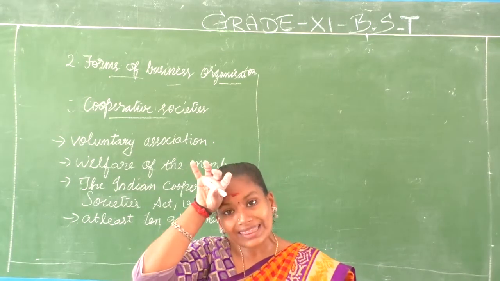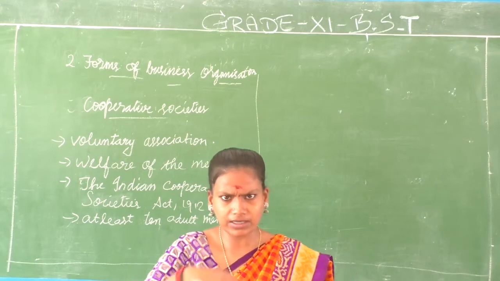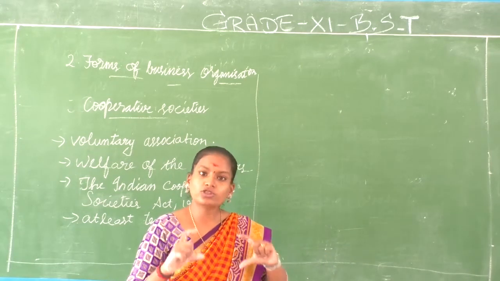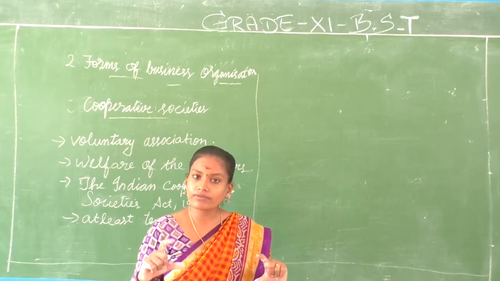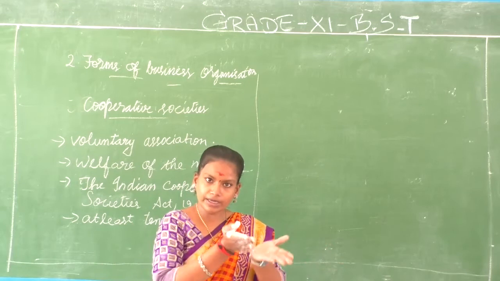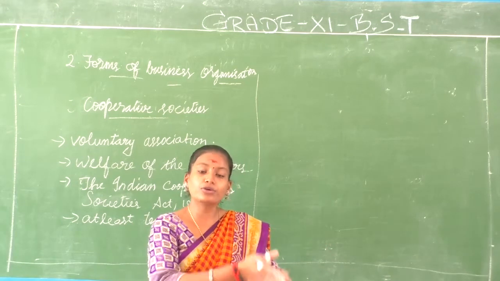And how do you get the investment? In sole proprietorship, it is his or her own investment. In joint Hindu family, the capital is the ancestral property. In partnership, everybody invests something and contributes towards the capital.